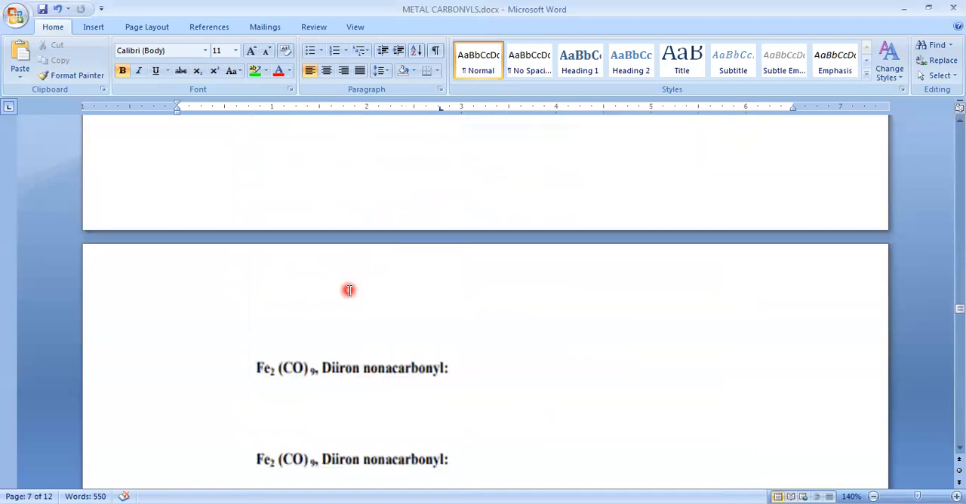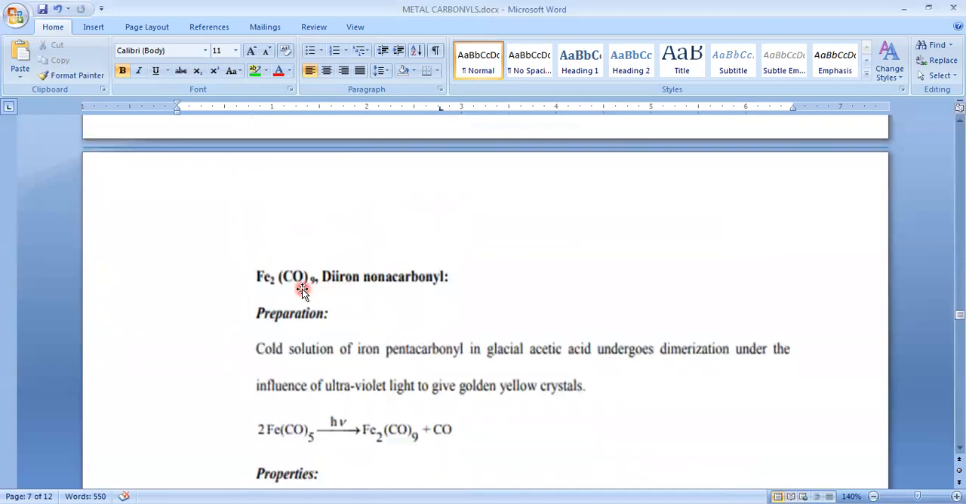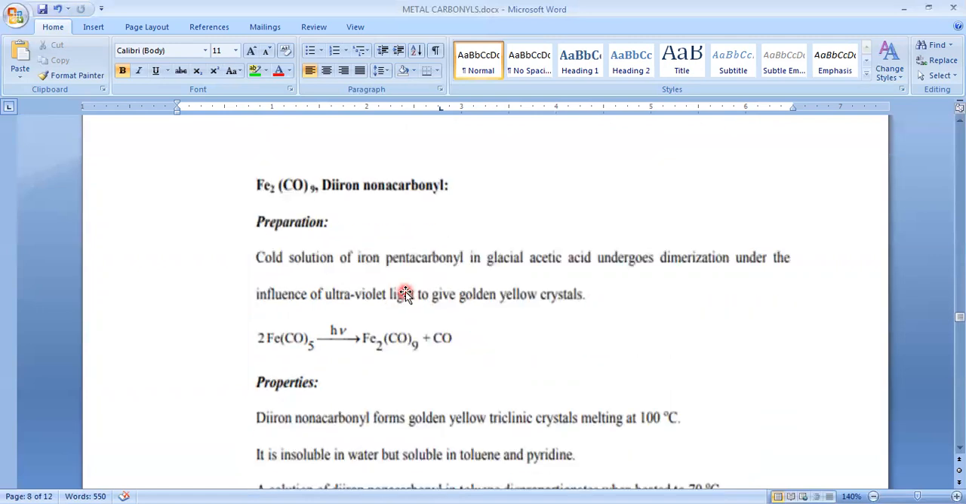Okay, and the next one is the only binuclear carbonyl compound we have in our syllabus, that is Fe2(CO)9, or you can say diiron nonacarbonyl. How can we prepare it? Just by dimerization. In the previous slide also we have seen that dimerization can be done in glacial acetic acid, but here this dimerization is carried out in the presence of light.